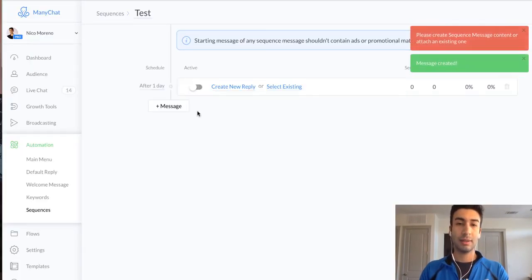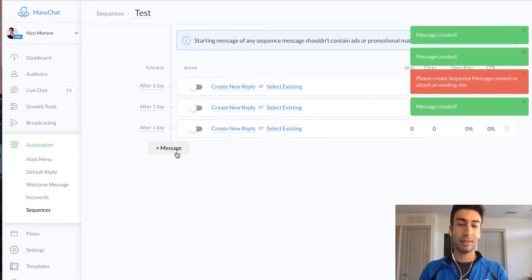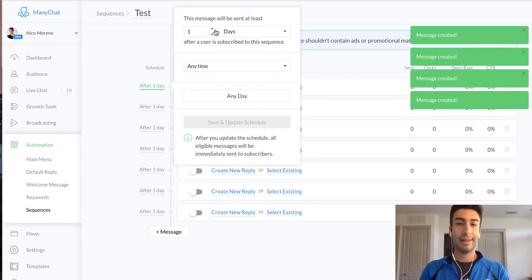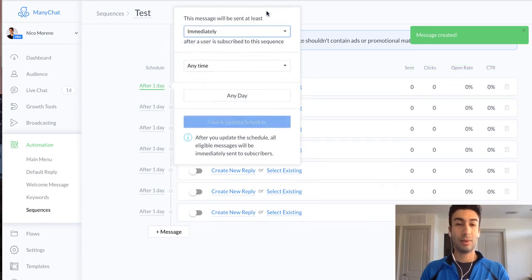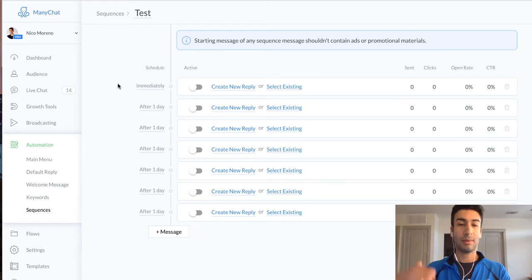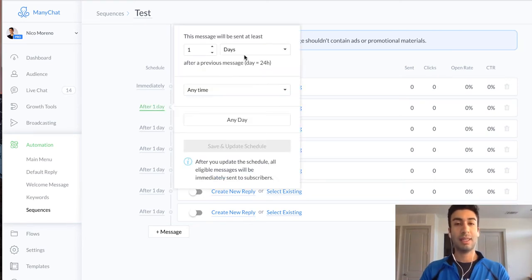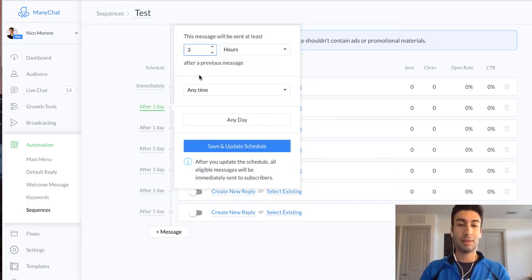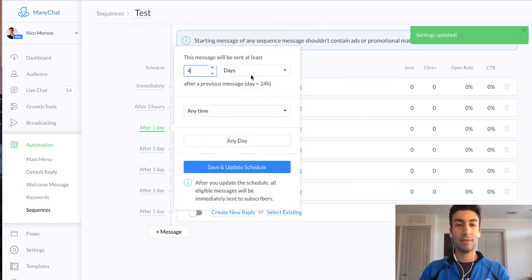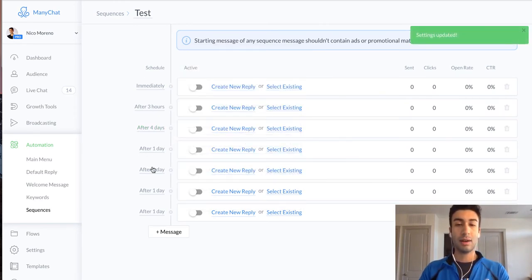And you can see right here, you can create a ton if you want to. Or you can just leave it as one. And here you can set, if you want the first one to send immediately, you can do that. And these are sent chronologically, starting from the top all the way to the bottom. So this first one would be sent immediately. The next one would be sent, you can set whatever you want. So let's say 3 hours later. Then you can do the next one after 4 days. And on, as many as you want, and exactly how you want these to be sent out.